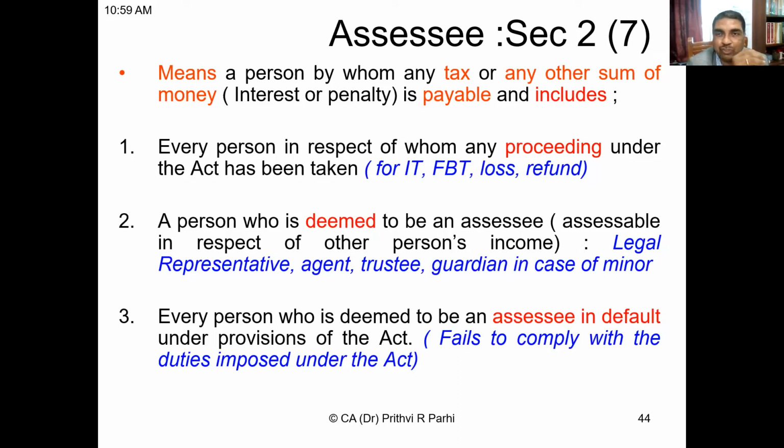I had told you that the meaning of assessee is defined under section 2, clause 7. You can check it later on. But here, the same definition is straightaway copied and pasted. First, I expect you to read this and tell me what kind of definition it is: an exhaustive definition, an inclusive definition, or some other type? Sir, both. Can you read this entire definition?